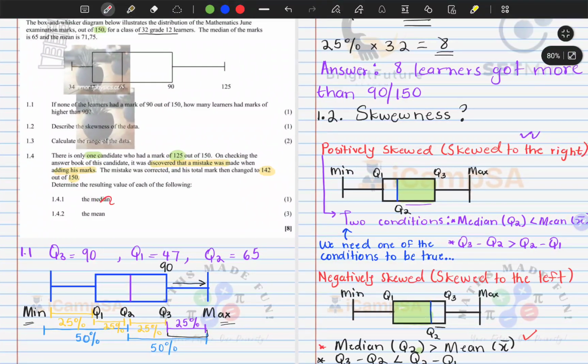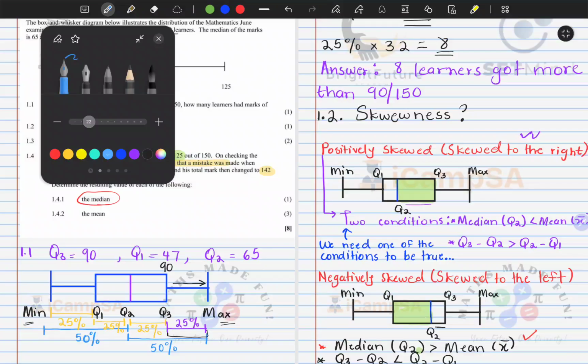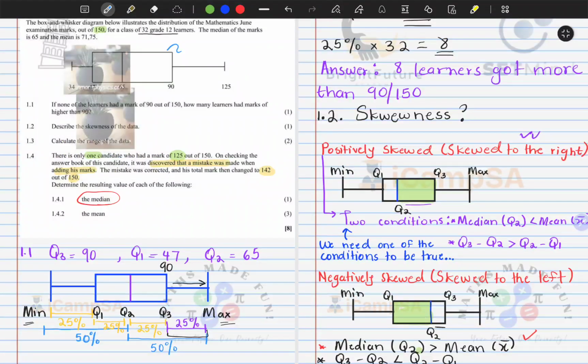So now we are required to determine the median. Remember, the median is the center of the data. The number of students did not change, it's just the data that changed. It's a data point somewhere there, and that data point, remember, it's above 90. So all we are changing is the maximum, because this was 125. Now the maximum will be at 142.